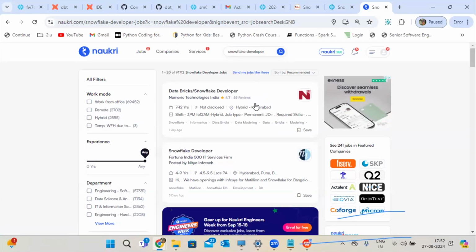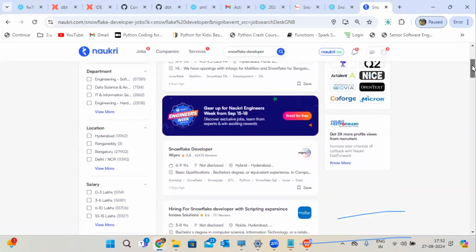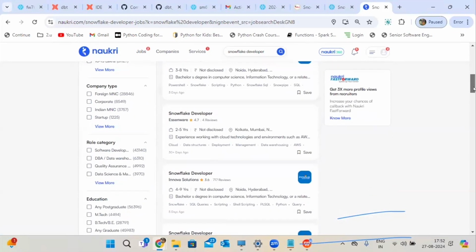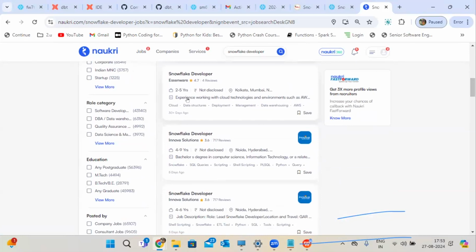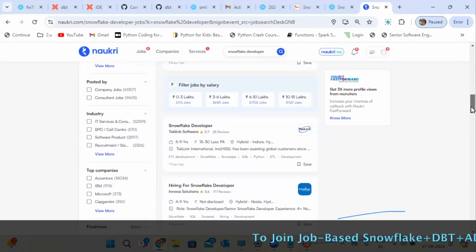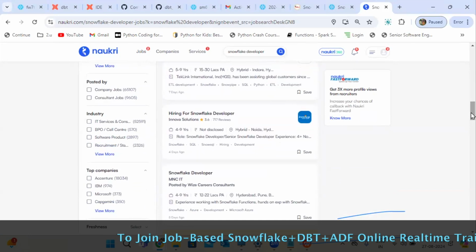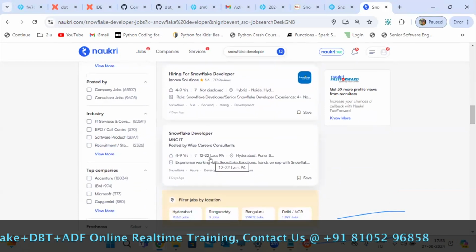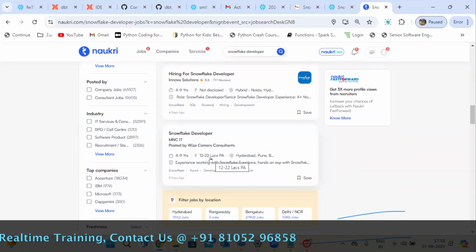You can go with any experience. I'm not giving one experience, there are different types: 3 years, 4 years, 7 years, 12 years. Wipro, if you see, 6 to 9 years, 3 to 8 years, 2 to 5 years. In our solutions, 4 to 9 years. Locations also: Hyderabad, Bangalore, Pune, Noida. You can see from multiple locations. So my suggestion is please go to your Naukri account and check yourself. See, 4 to 9 years, 12 to 22 package. Maybe your package is based on your individual package, then it will vary.